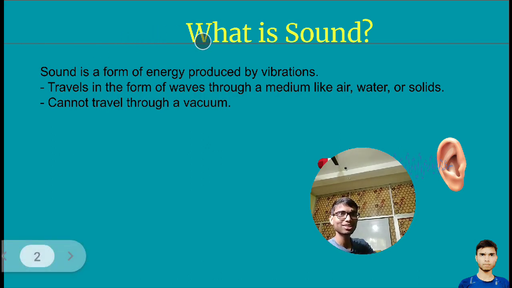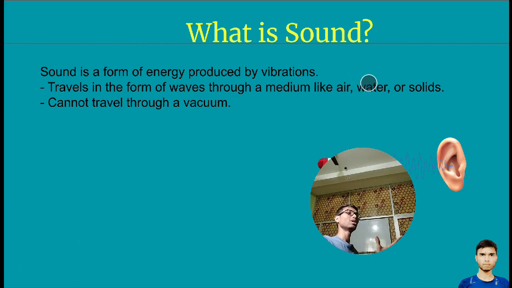Now from this, you can understand one more thing: the speed of traveling sound would be different. In the case of air, the speed of sound will be less.